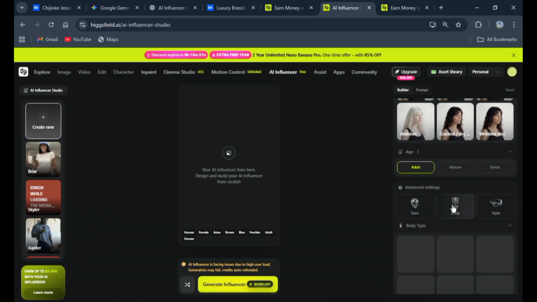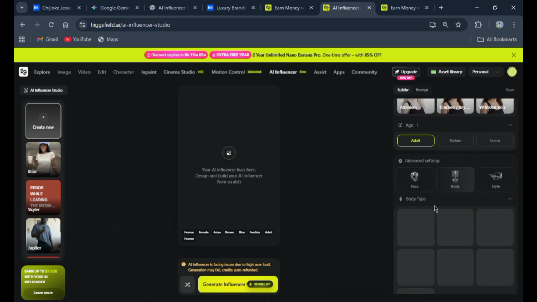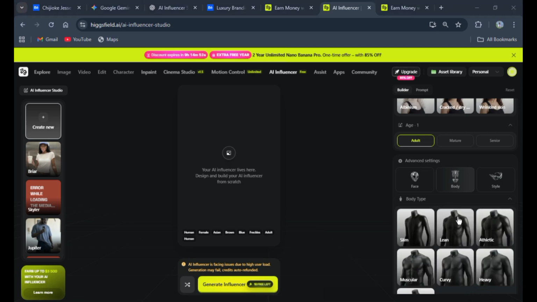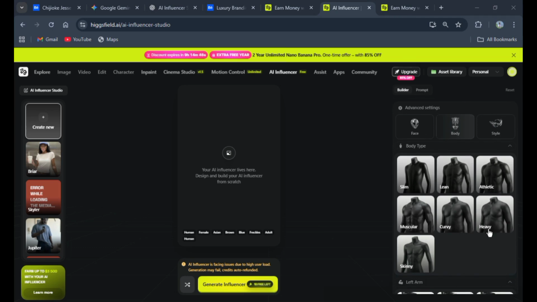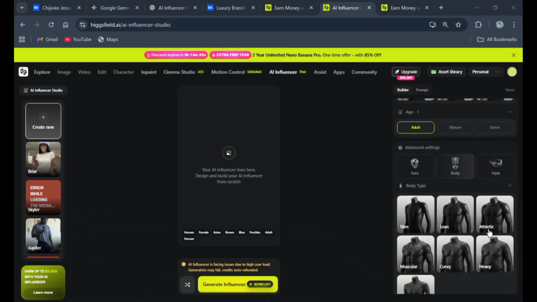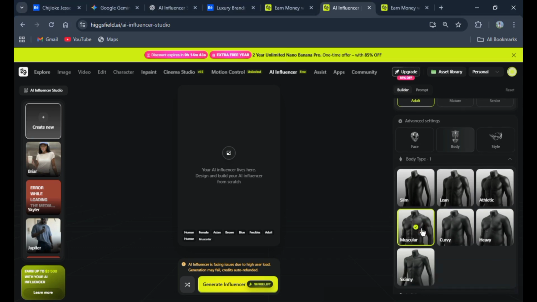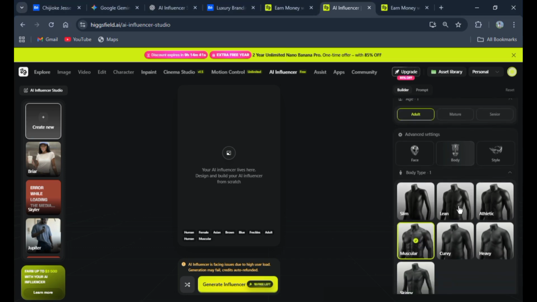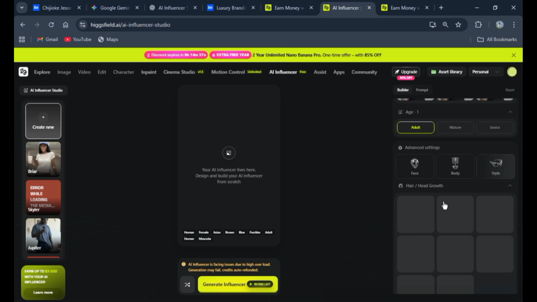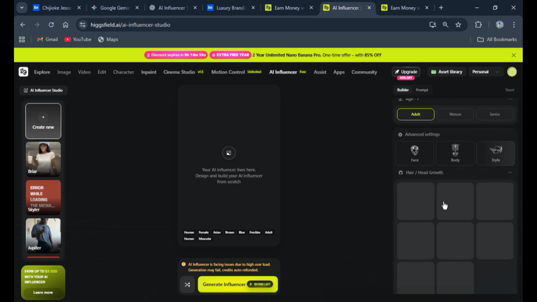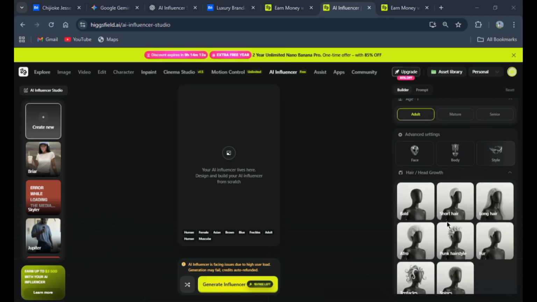And then the body type. So you can choose slim, lean, athletic, muscular, curvy, heavy. How about a muscular Asian woman? All right, let me just go for muscular. I don't know how it will look, but let me just go for muscular. Then the style, the hair or head growth. Bald, short hair, longer hair, afro, punk hairstyle. How about I go for long hair?